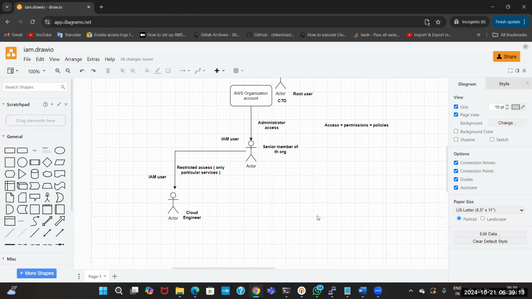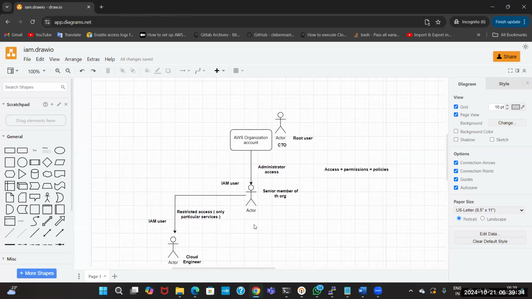Only the administrator access can give access to the others. Administrator access and the root access, only these two users can create new members and new access for the persons.